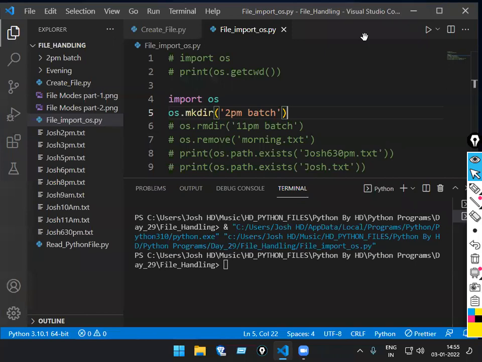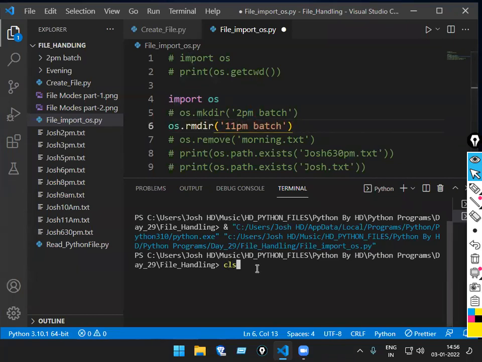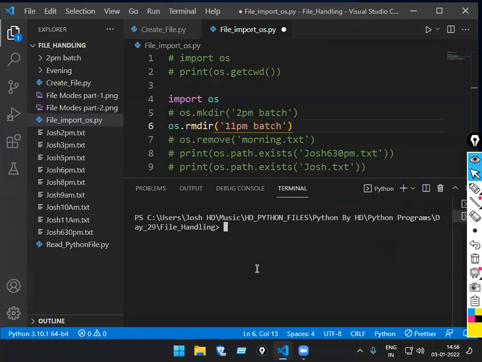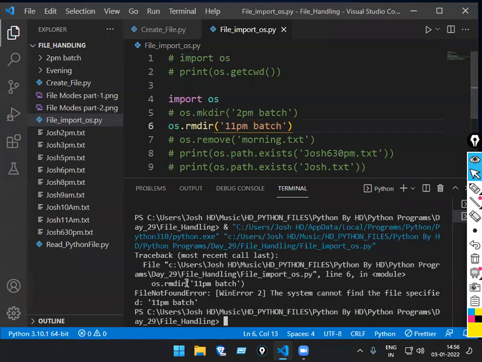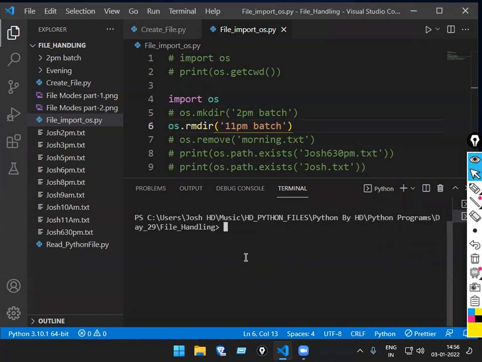Now I want to delete a file. What is the command I'll be typing? Suppose let me delete a file called 11 p.m. batch folder. Is it there? Not there. So nothing happened. We'll see what error will come. What has come now? FileNotFoundError. The system cannot find the file specified. Okay, so there is no such file. What happens? I'll get FileNotFoundError.